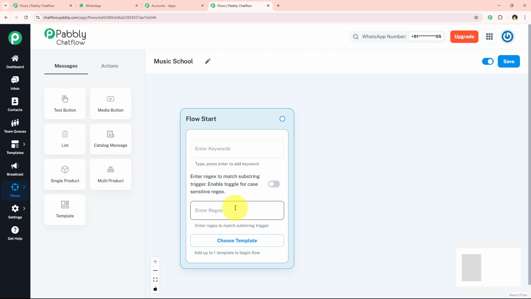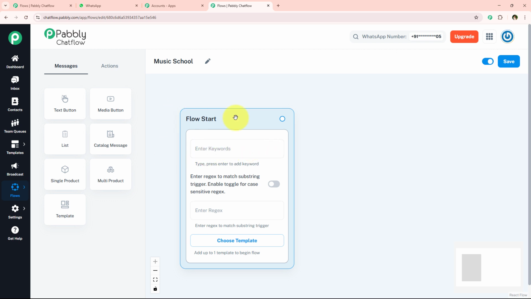The next which we have is regex. So regex means regular expressions, and they help your WhatsApp chatbot understand what a user is trying to say by matching the specific keyword in their message. Alright, and the third is keywords.